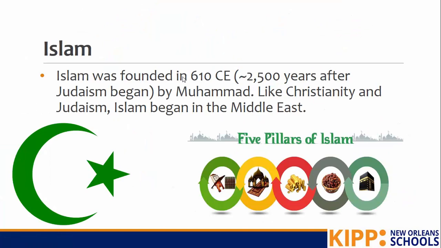And finally, we're going to talk about Islam. Islam is the third monotheistic religion, and it was founded about 2,500 years after Judaism began. But it also came from a sect related to Judaism. Muhammad was the founder. Like Christianity and Judaism, Islam began in the Middle East. So all three of these religions started in the same place in the Middle East. Here's the official symbol for Islam. This is showing the 5 pillars, the 5 things a good Muslim must do in order to maintain their faith.